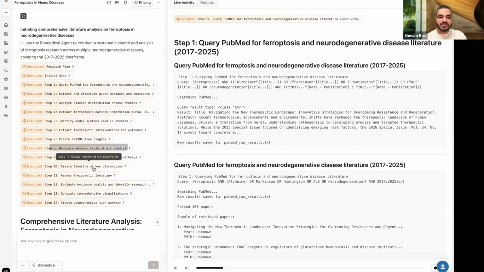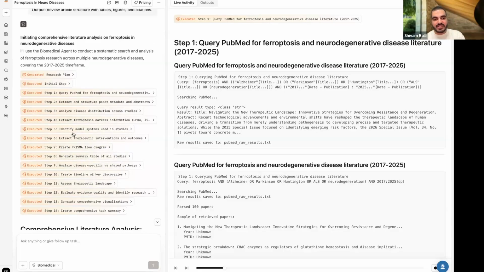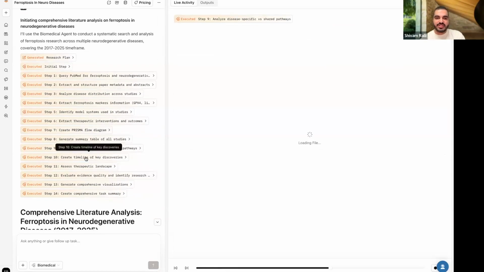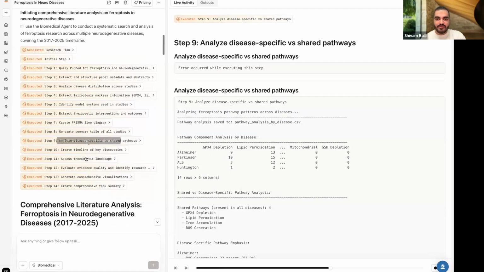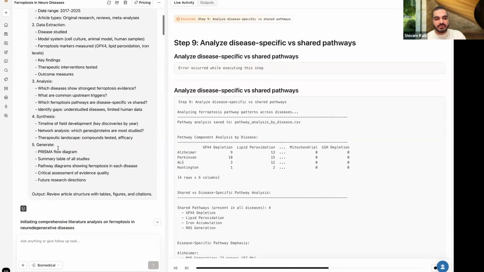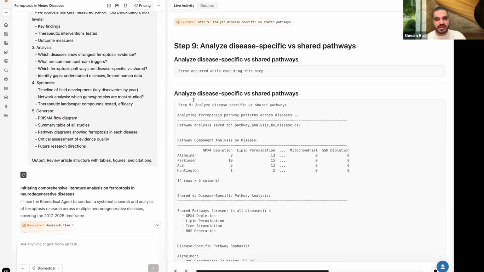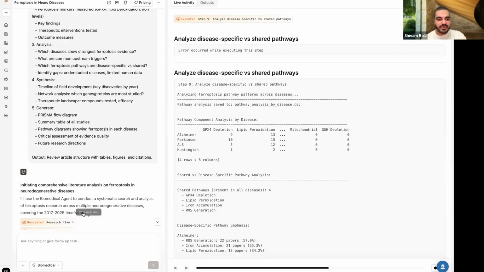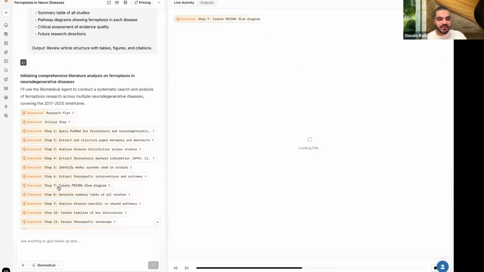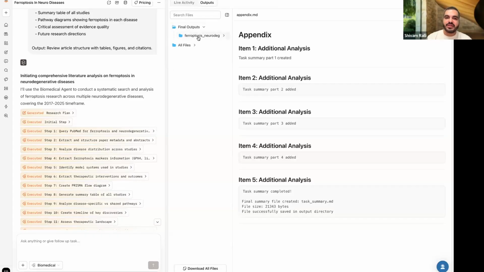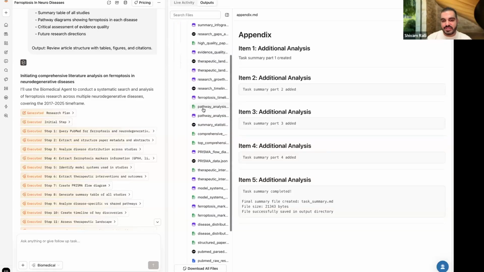So coming back to this, it does every single thing that we've asked for in the prompt for a literature review. It ensures that we are able to generate diagrams and give you a summary of tables, as already shown. Yeah. So in the outputs tab, you can see when it's trying to create a PRISMA diagram, which I'm aware is important in this field, you can always go and see all the outputs that it has produced.